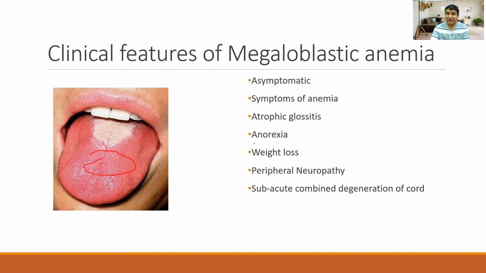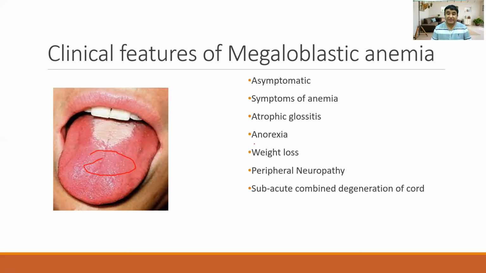And some patients may have anorexia and feature of weight loss. And especially in a patient with vitamin B12 deficiency, they can give you the history of peripheral neuropathy, like they can give the history of a tingling sensation, numbness, they can give the history of ataxia, like that, okay?